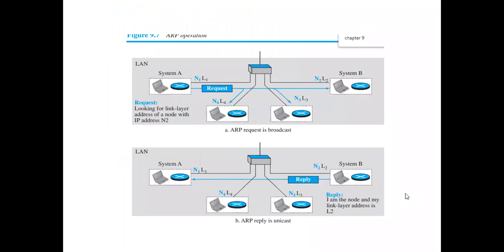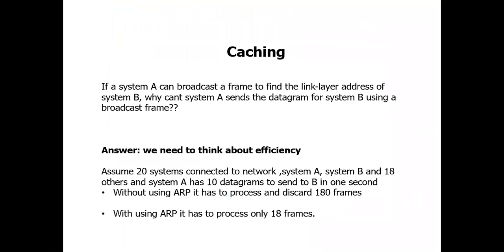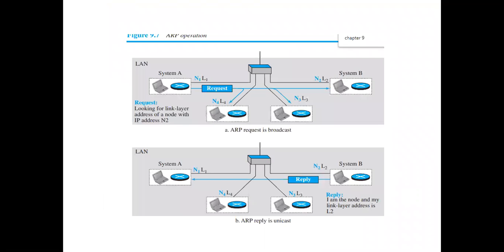Now we'll look at the operations of ARP, how ARP will work here. If you look at the picture, this is how a host usually performs. If you want to know the link layer addressing, ARP will create or generate an ARP request. Am I clear? So every host, okay.